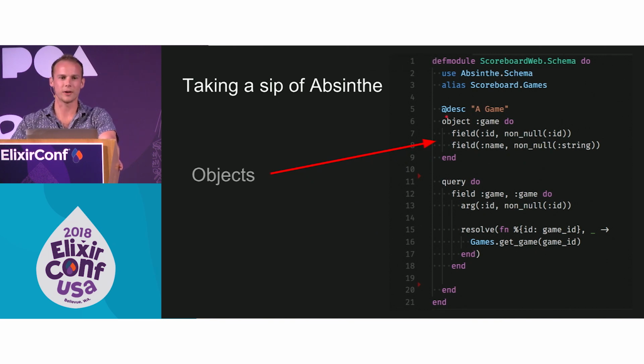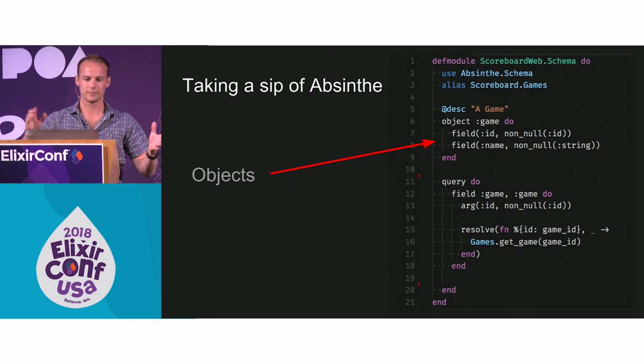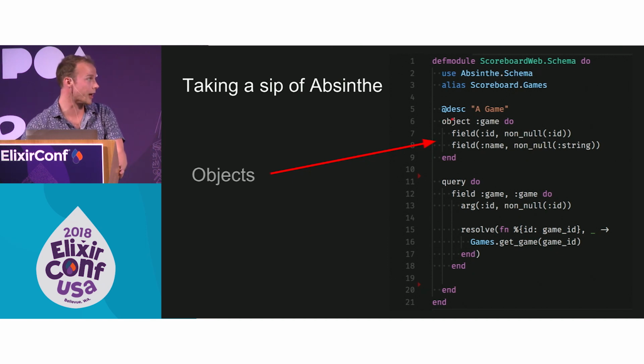So we define a game object. It's got two fields, an ID and a name. These have some types. This is a node in our graph. And to get things started, we're going to have one node.